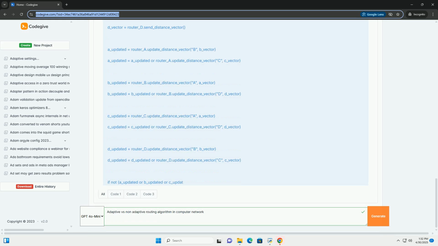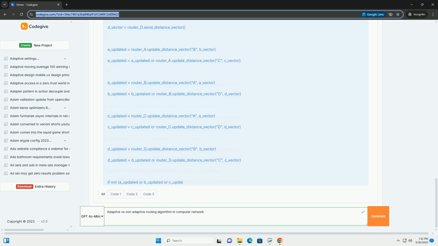4. Key adaptive routing algorithms, a closer look. Let's delve into some prominent adaptive routing algorithms. Distance vector routing. Each router maintains a distance vector, a table containing the estimated distances, costs, to all other routers in the